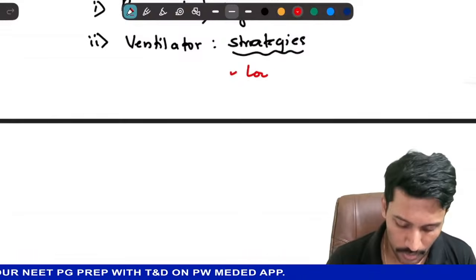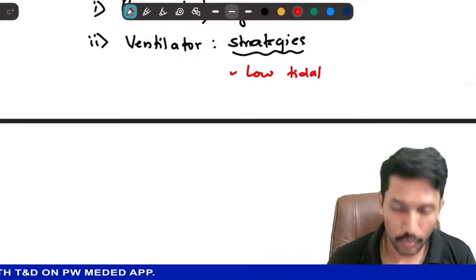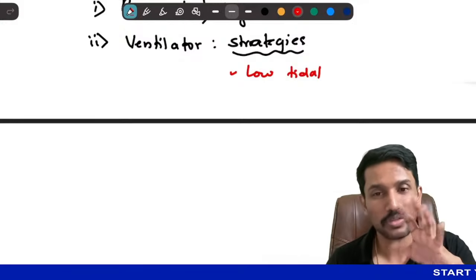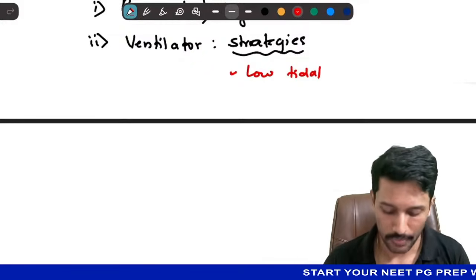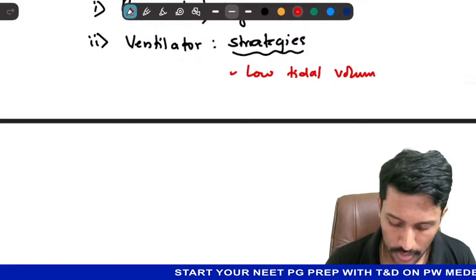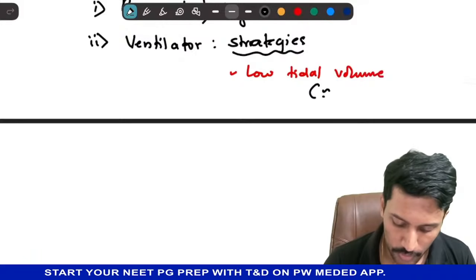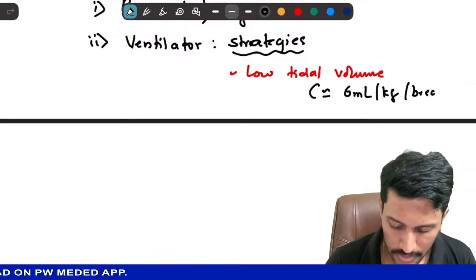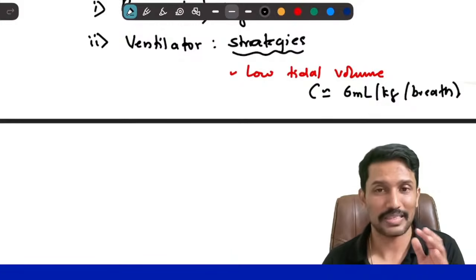You need to have low tidal volume, because higher tidal volume makes this collapsed alveoli open with brute force, and it will cause the damage to those alveoli. So low tidal volume. When do we call it as low tidal volume? When we keep the tidal volume approximately 6 ml per kg per breath. So each breath we are keeping the tidal volume of 6 ml per kg.